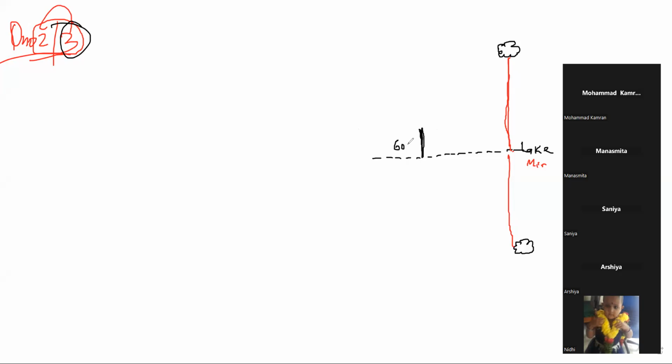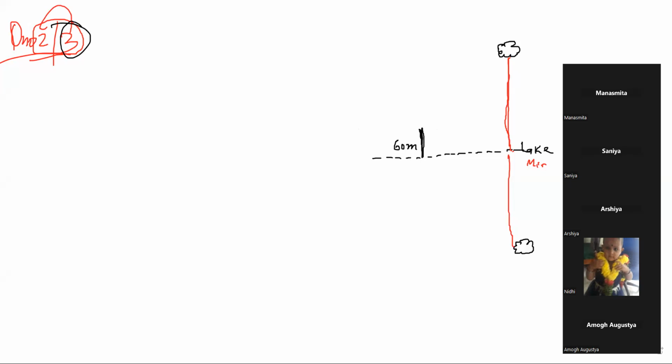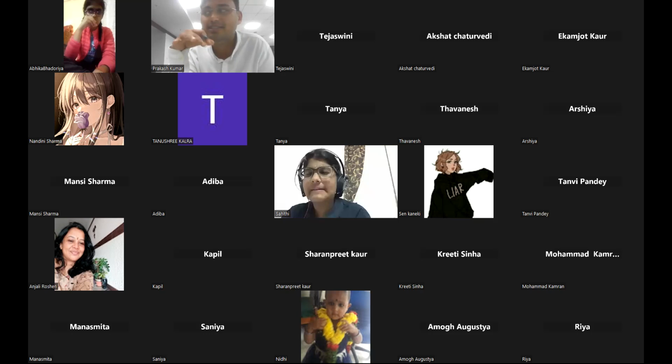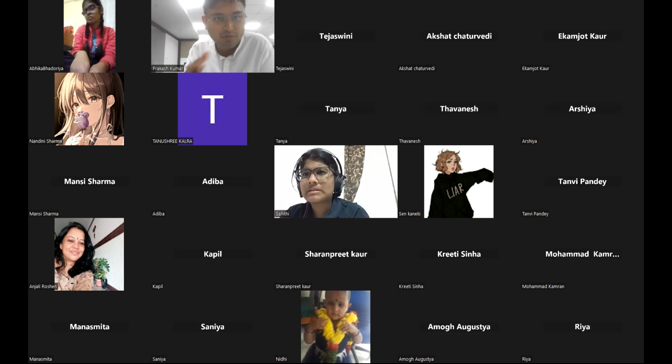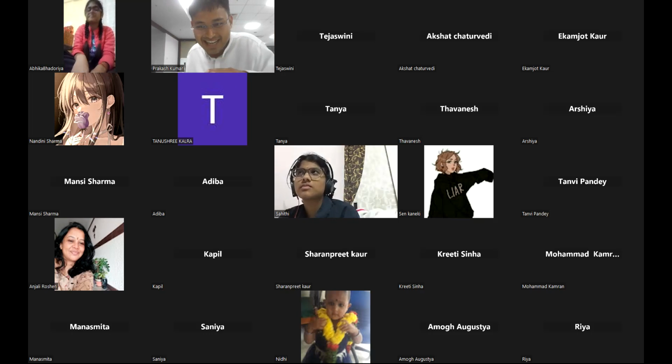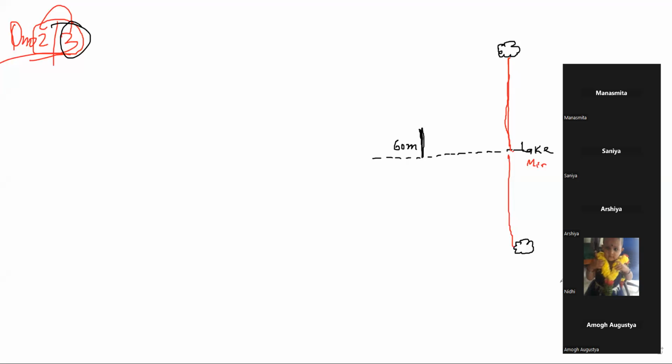60 meter above the lake, okay? So let's suppose that he will be on some ship. तो वो ship थोड़ा ऊंचा होगा. See, so it is 60 meter above, okay? मैं लेक पर नहीं खड़ा हो सकता. I will be somewhat on a boat, something like that, right? So I am at 60 meter height from the lake, okay?